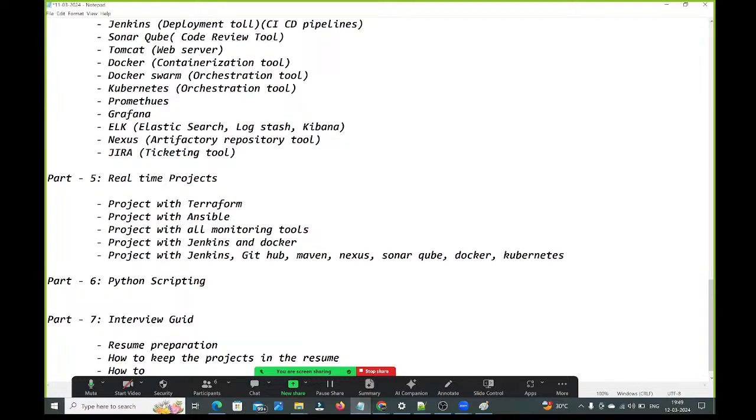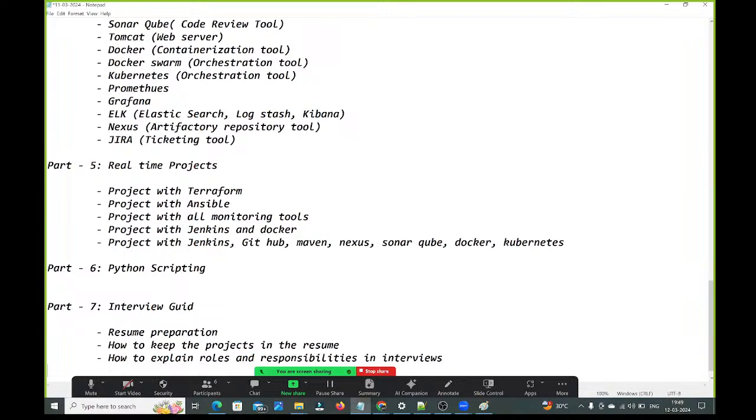That is the first question only. First question only they will ask: tell me about yourself, tell me about your roles and responsibilities. That's why how to explain roles and responsibilities in interviews.